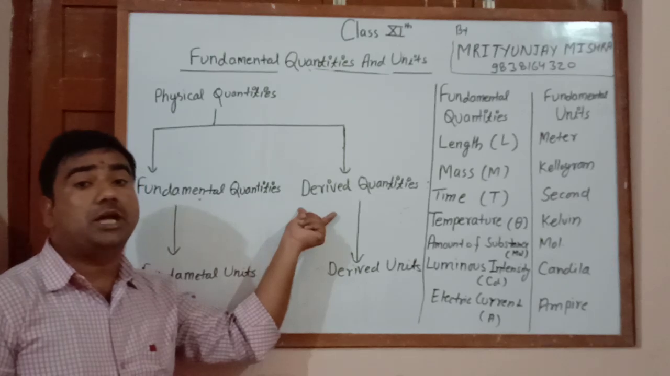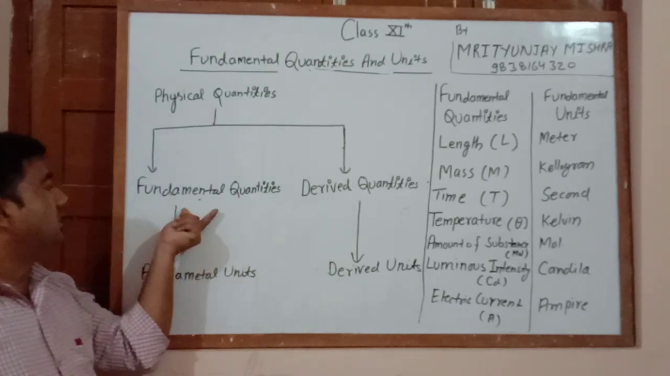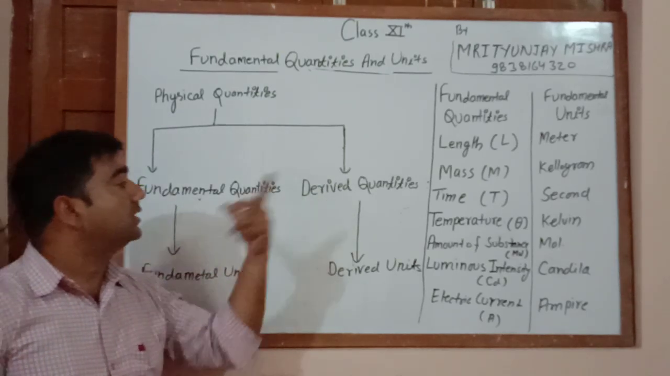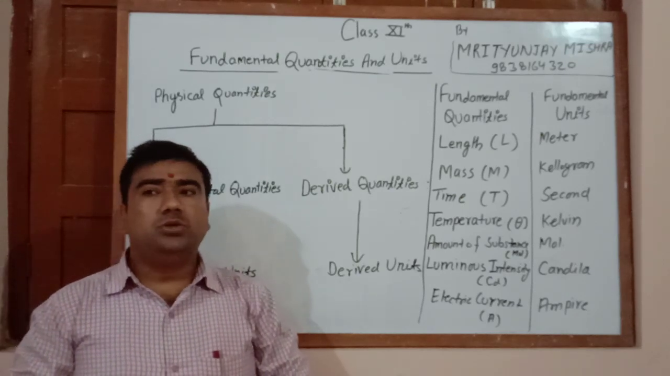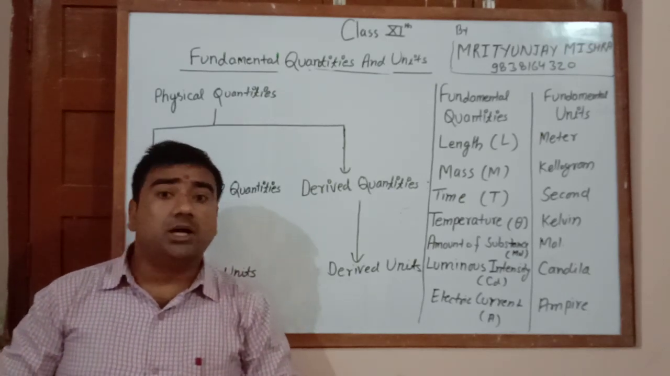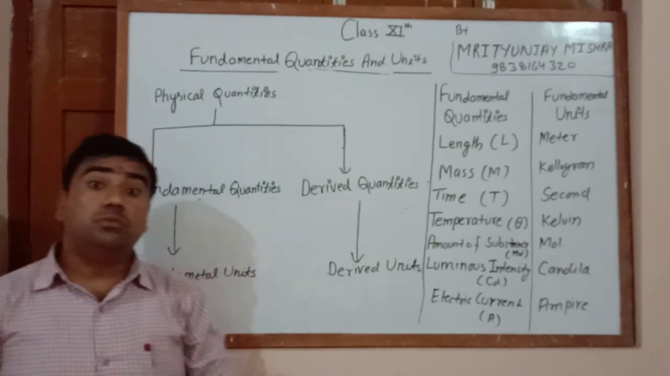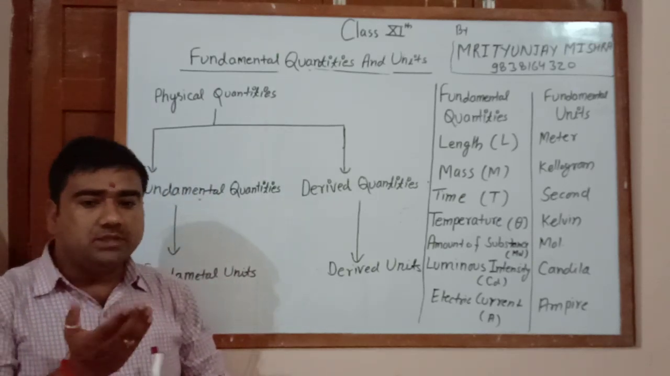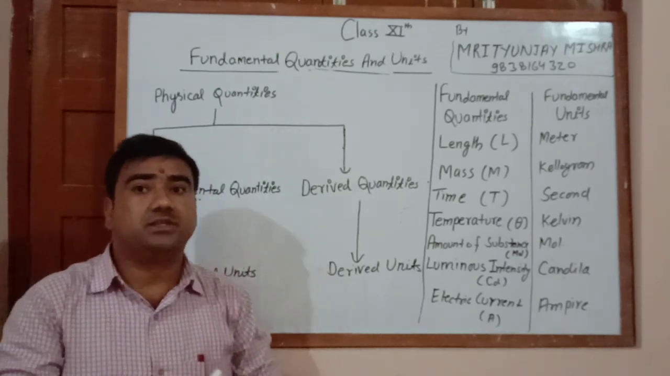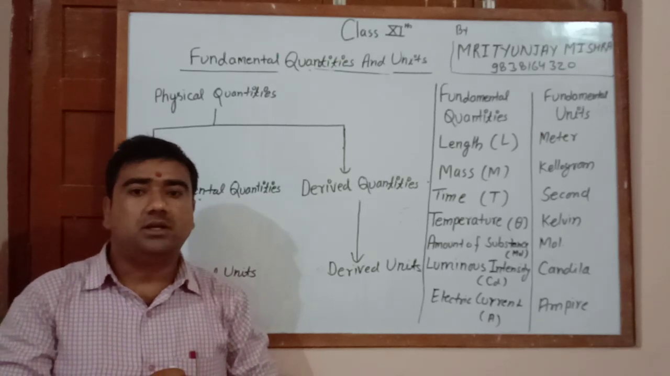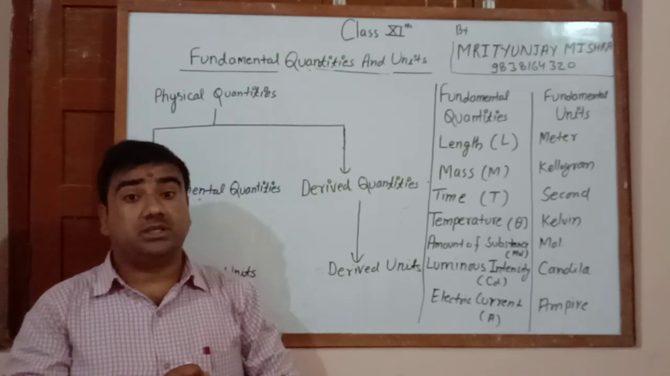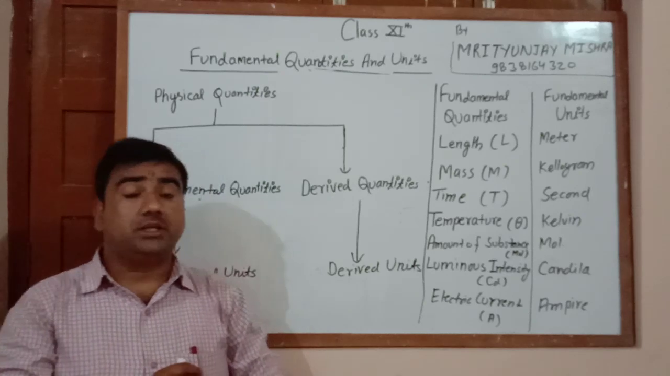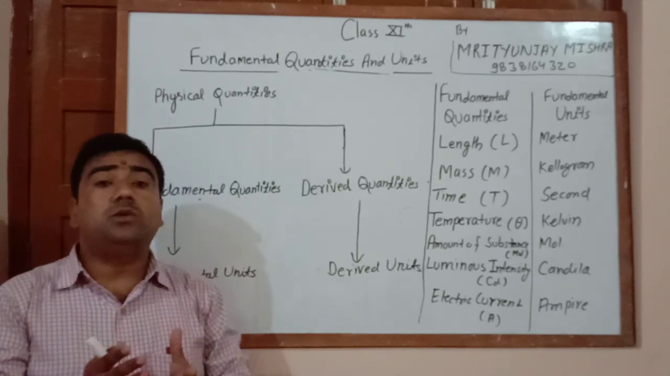What are these two types of quantities? What are the fundamental quantities and what are the derived quantities? You well know the word fundamental. Fundamental means that which is the basic of any thing. That is known as fundamental. And fundamental quantities means those quantities which are independent of any other quantity.